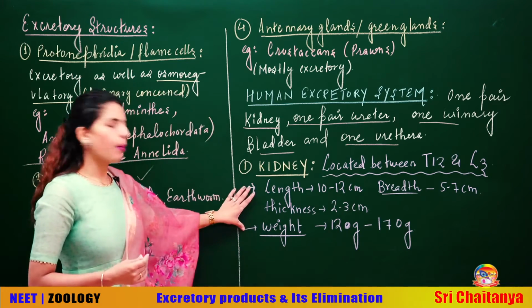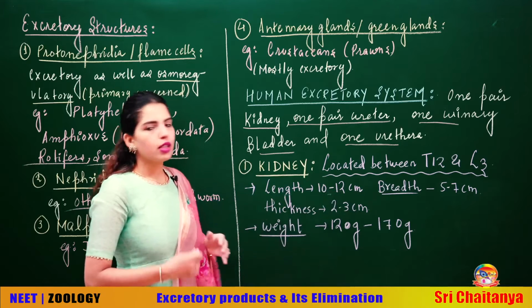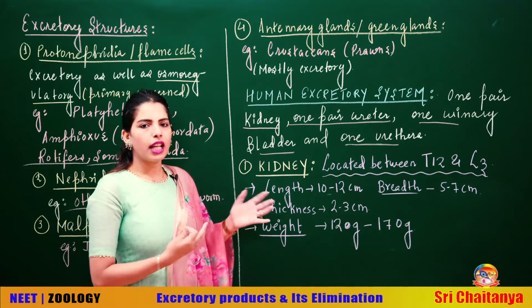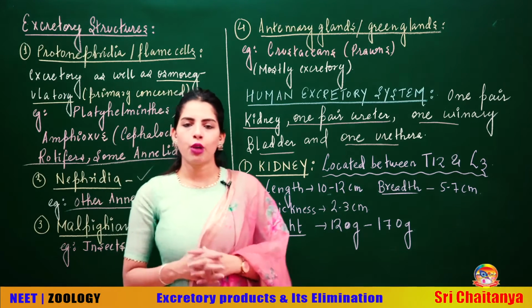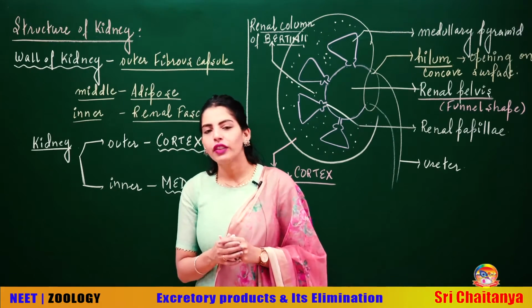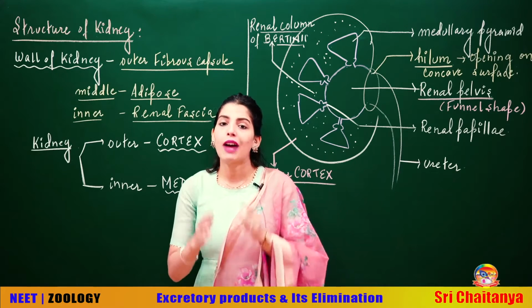Now talking about some of the dimensions, length is 10 to 12 centimeter, width is 5 to 7 centimeter and thickness is 2 to 3 centimeter. So those are the dimensions that you will remember. Also the weight of the kidney is 120 gram to 170 grams. Now students, talking about the structure of the kidney. First of all, let us see what is the protective covering outside the kidney.